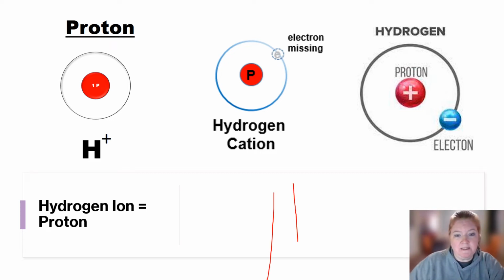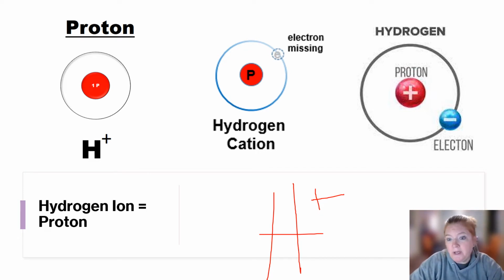So H+, a hydrogen atom that has lost an electron, is the same exact thing as a proton. This is going to become important later on when we do some more acid-base theory, but it's better to introduce it now. Okay, so a hydrogen ion, H+, and a proton are the same thing.